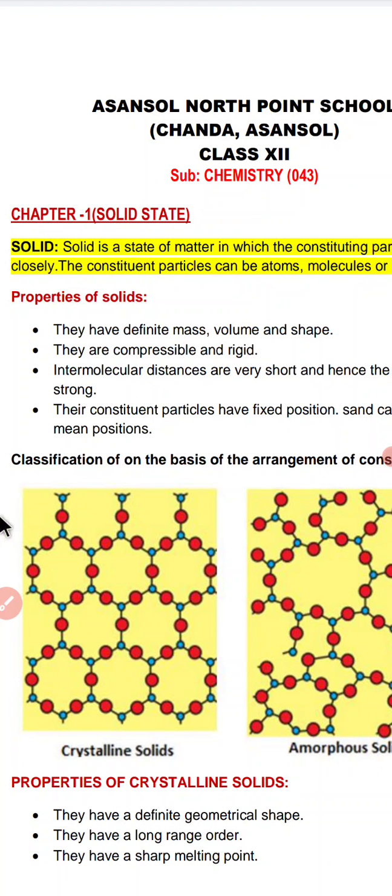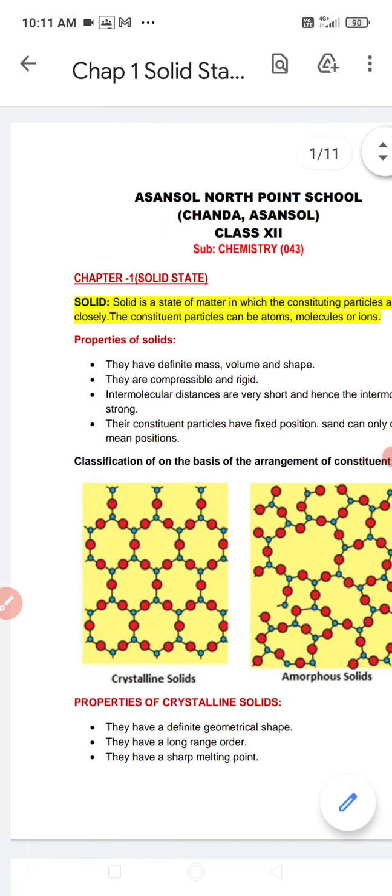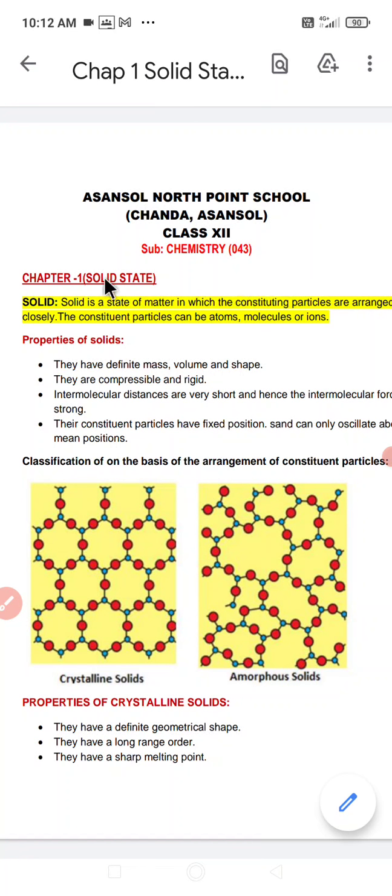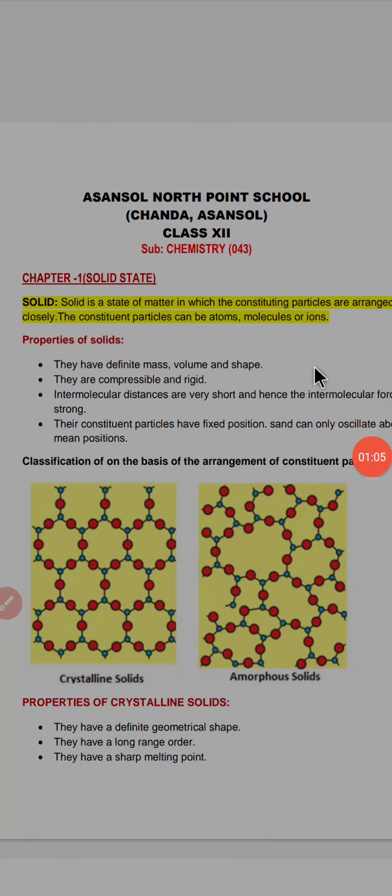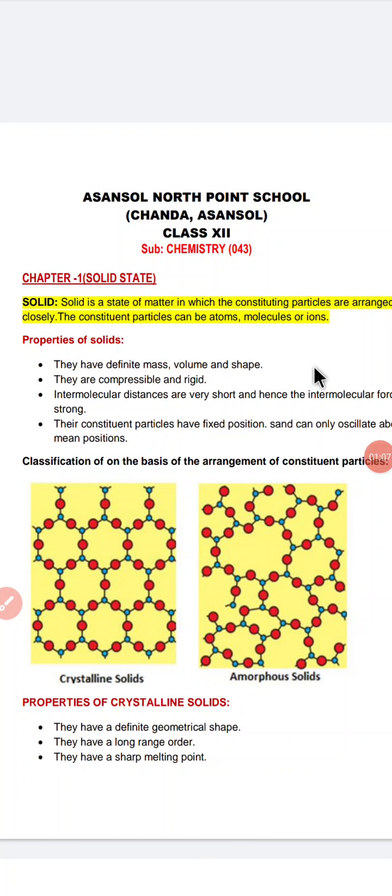As you could see, the chapter starts with what are solids. So, solid, as we know, is a state of matter in which the constituent particles are closely packed, and the constituent particles can be atoms or molecules or ions. As we know, in case of solids, the particles are arranged regularly in a very close packing.